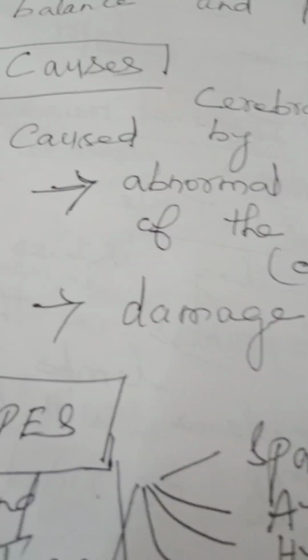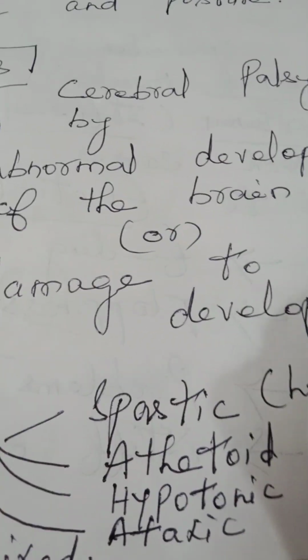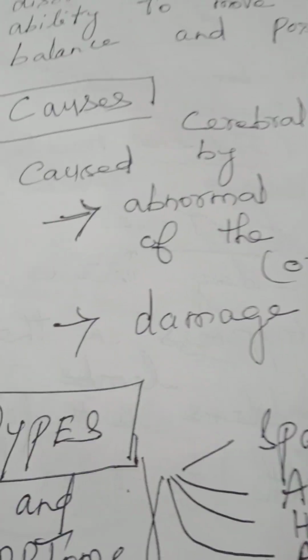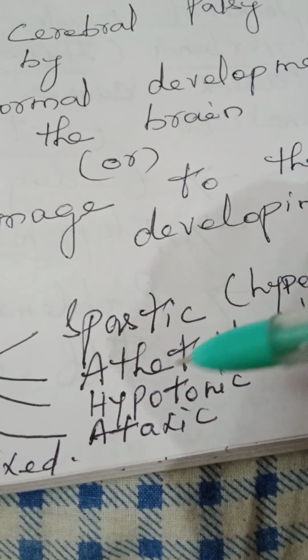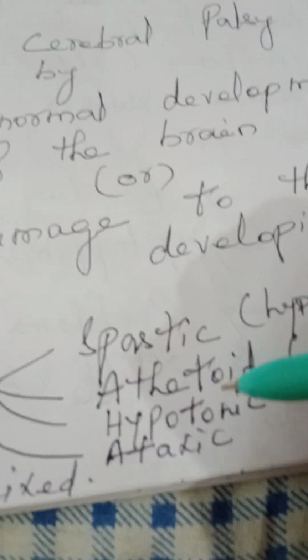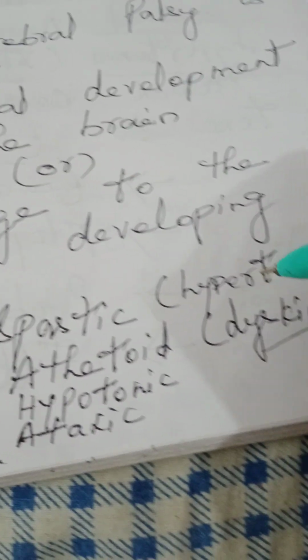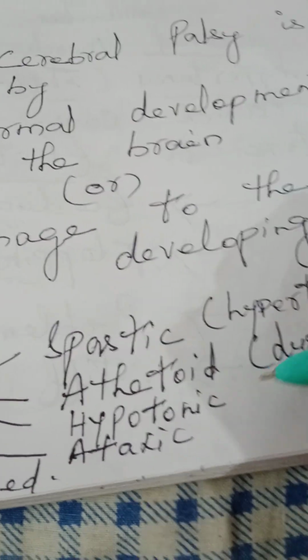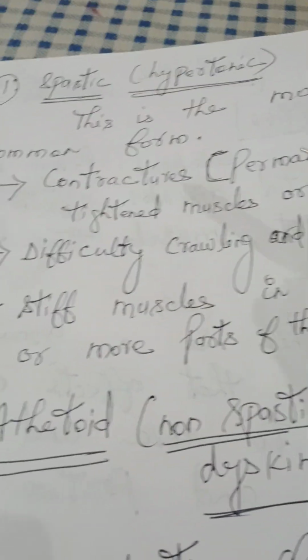Next, what are the types of cerebral palsy? There are many types. First one, spastic or hypertonic, athetoid or dyskinetic, hypotonic, ataxic, mixed. Let us see one by one.